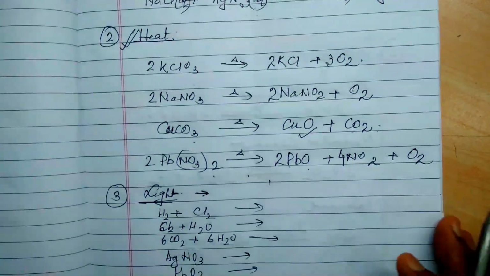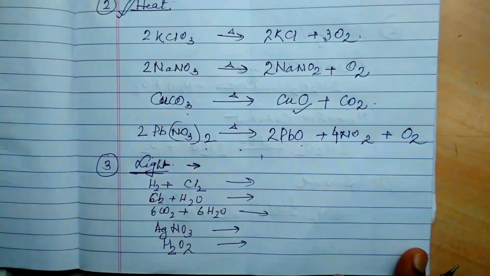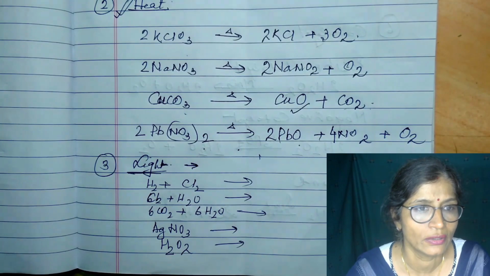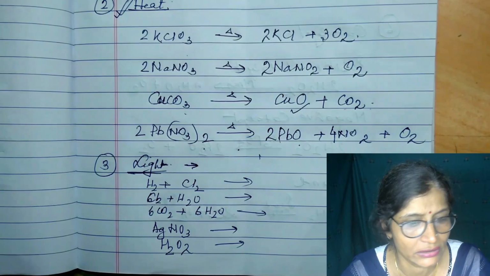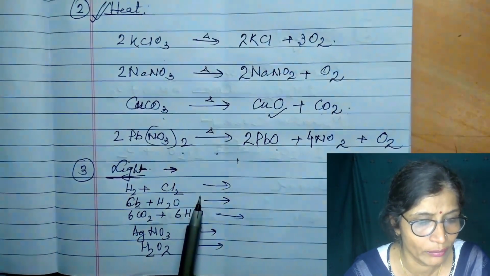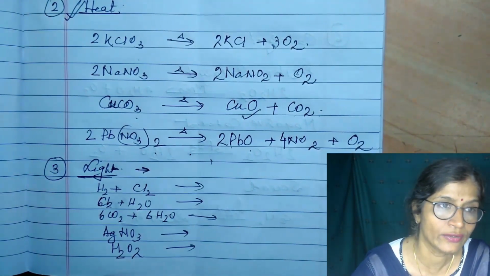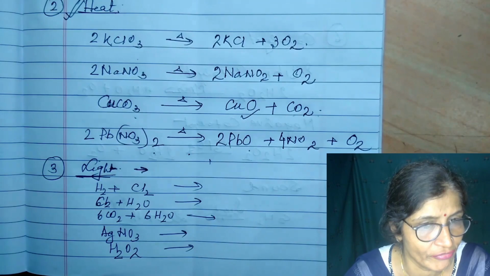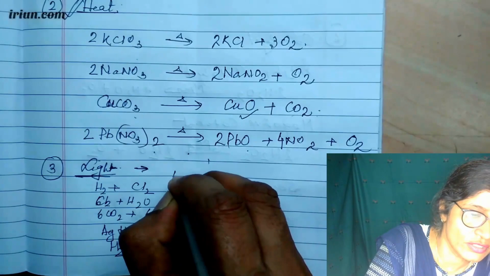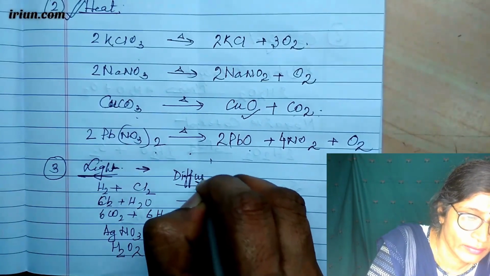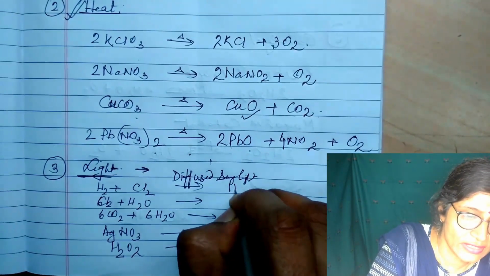Some reactions are possible only in the presence of light. You have heard about photosynthesis. We know that photosynthesis is not possible without light, so light is a necessary condition for photosynthesis. In the same way, moist hydrogen and moist chlorine react with each other and give hydrogen chloride gas only in the presence of diffused sunlight. No light, then no reaction. So it will give HCl.